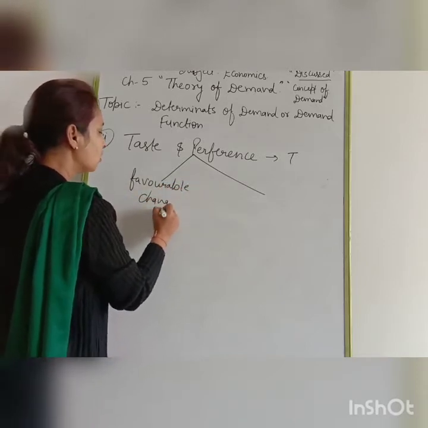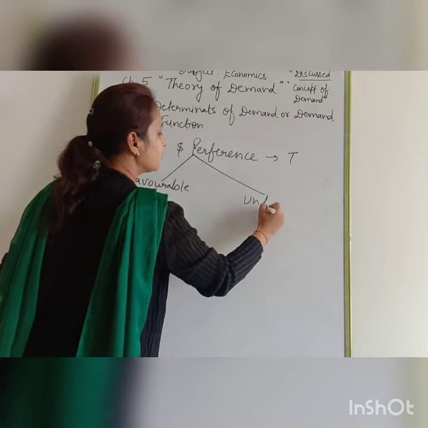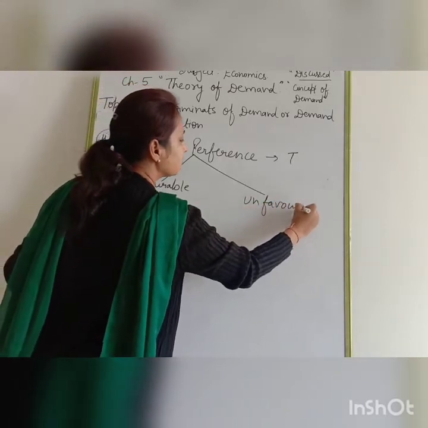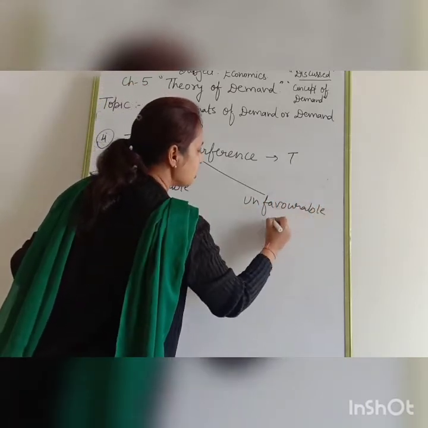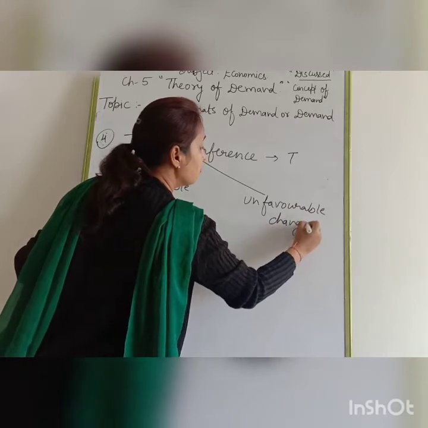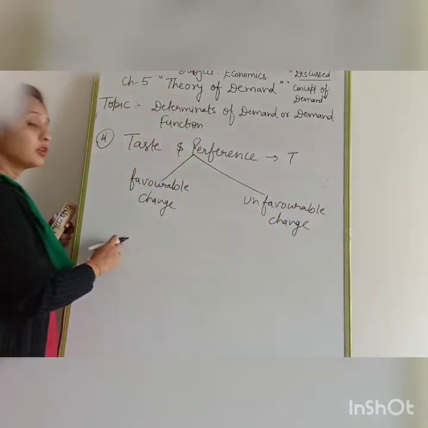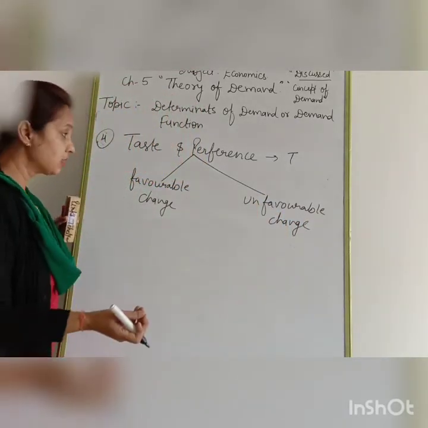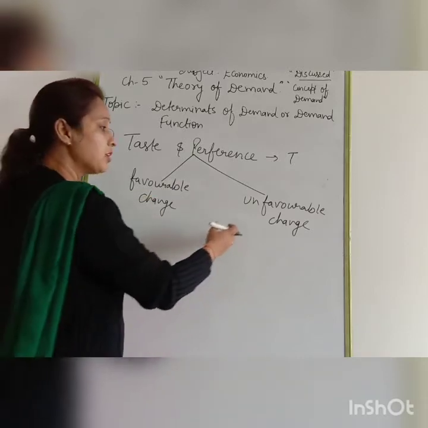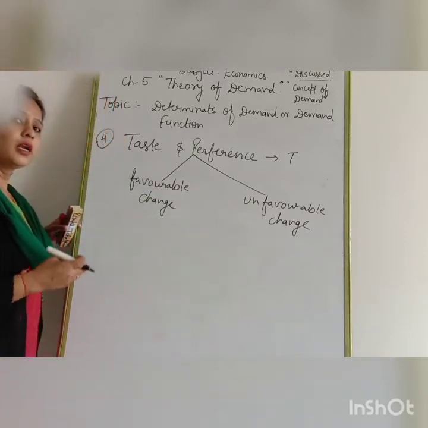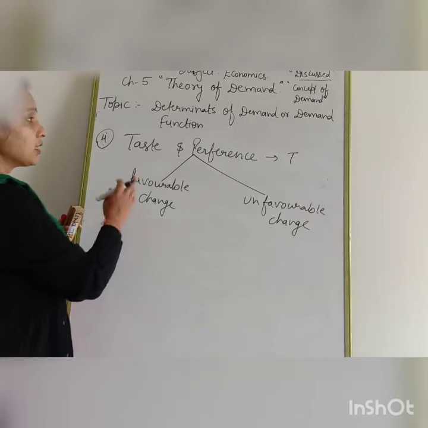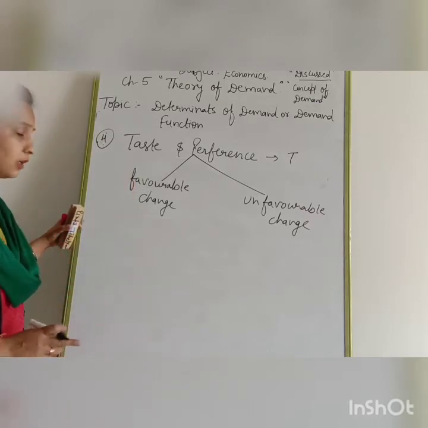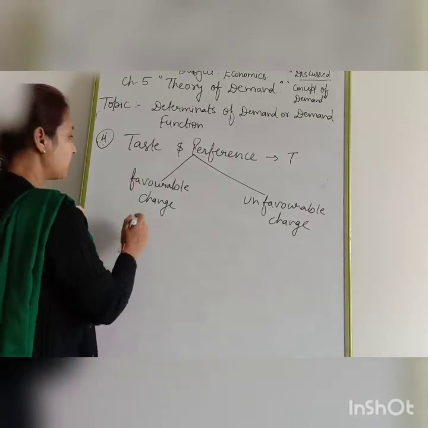That is, favorable changes or unfavorable changes. Favorable changes are those in which demand will increase. Clear? Or unfavorable changes, when demand will decrease due to your taste and preference. Okay? That is known as taste and preference.